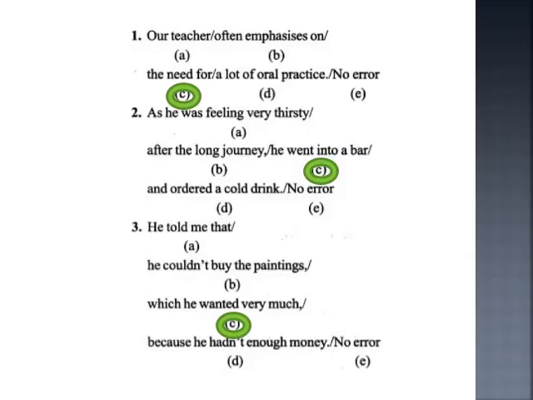So one more clause that comes over there, that which he had wanted very much, which shows earlier time, and therefore here you have to use past perfect tense. So here it will be past perfect tense, which he had wanted very much because he hadn't enough money. So even after that also what comes there? Simple past tense comes. So therefore you have to use past perfect tense, and the answer is C, which he had wanted very much.